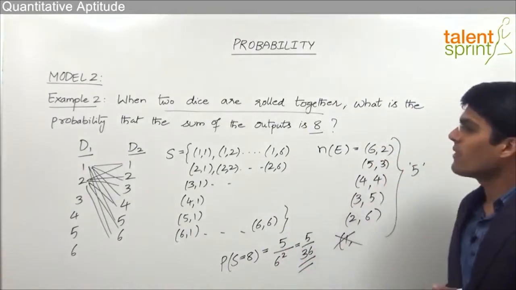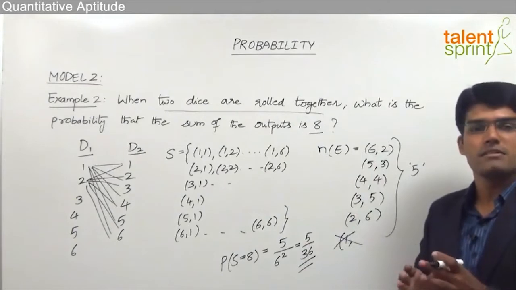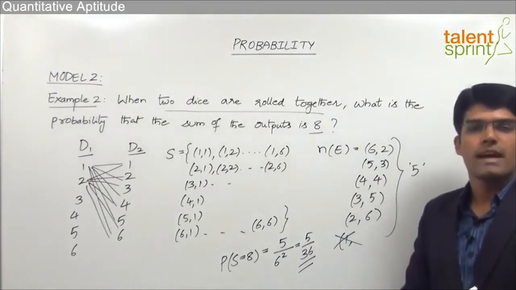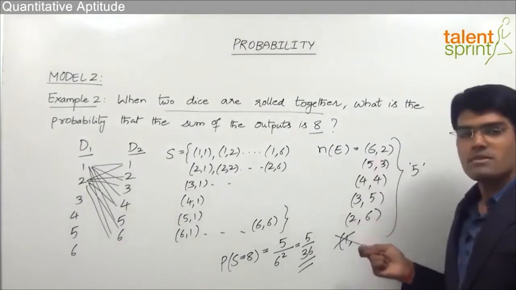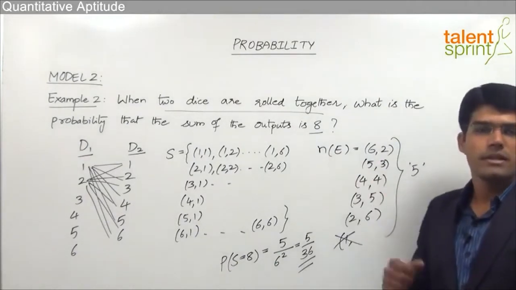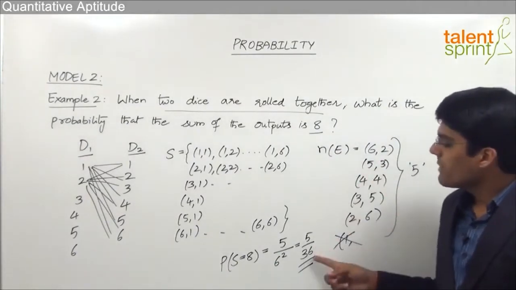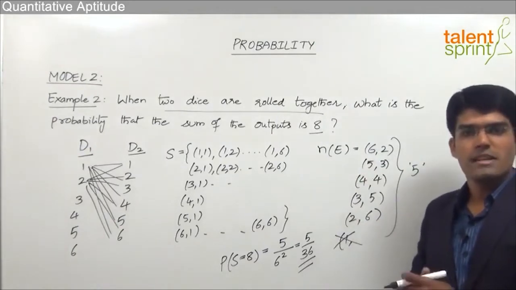So this is how we can solve questions related to getting a particular sum as the output of the two dice when they are rolled together. We only need to check all those outcomes where we can get the sum as given in the question. And then that divided by the number of total outcomes will give us the required probability.